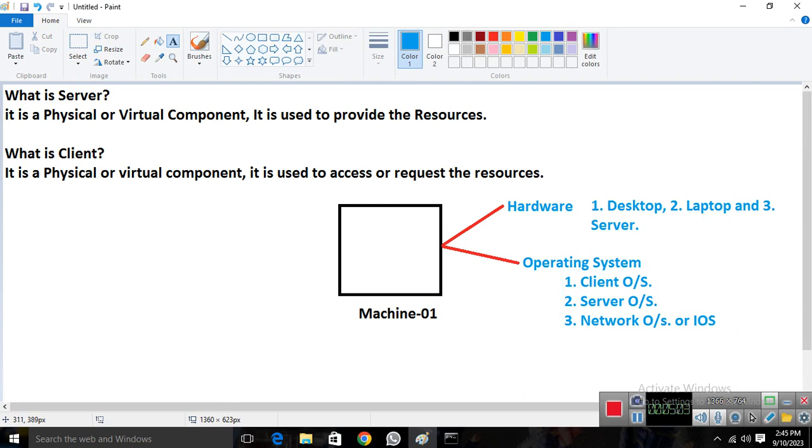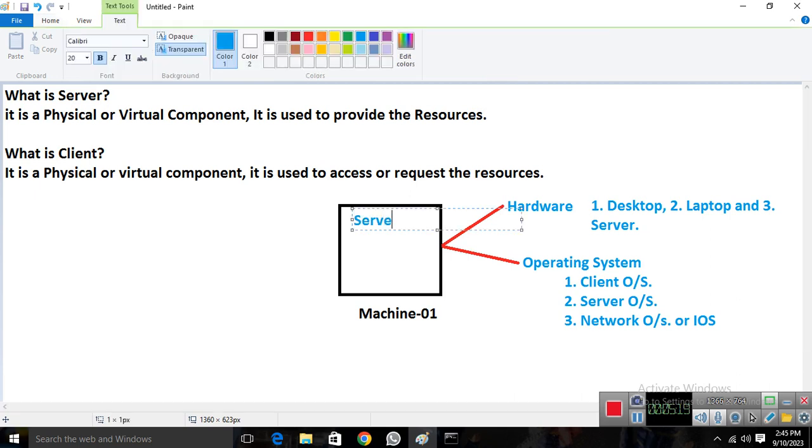If I install a client OS on a machine, that machine behaves as a client. Server OS means 2000, 2003 Server, 2008 Server, 2012, 2016, 2019, 2022. If I install Server 2022, this machine behaves as a server. If I install Windows 10, this machine behaves as a Windows 10 client.